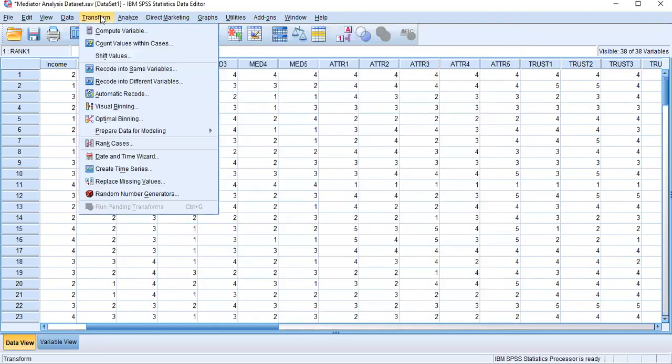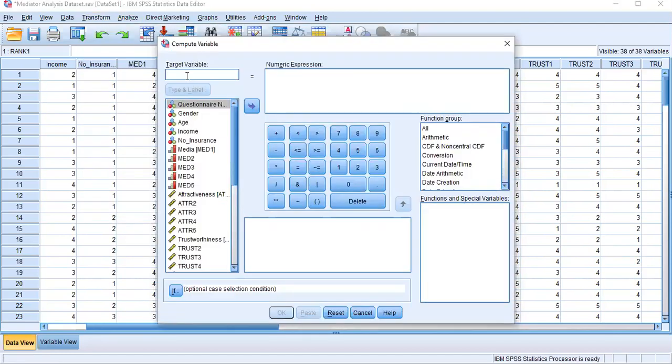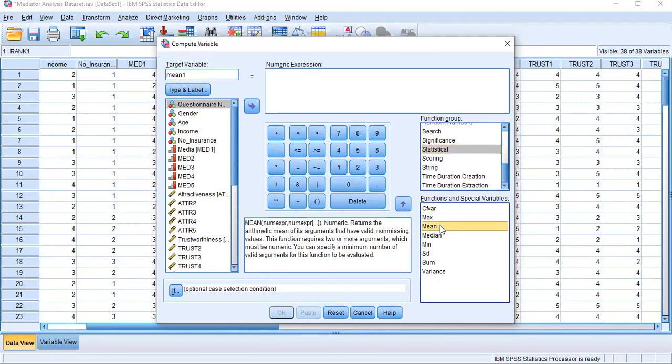Go to Transform, take Compute Variable and give your short name here, mean1. Then go to the function group here. Click the statistical function, then you can see several functions. Then click Mean, double click it, then you will see the mean function here.